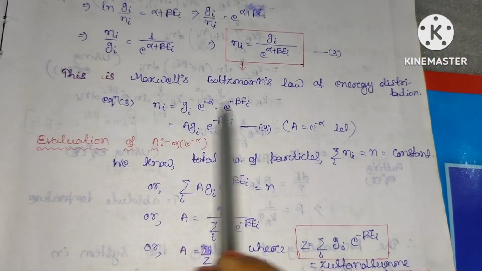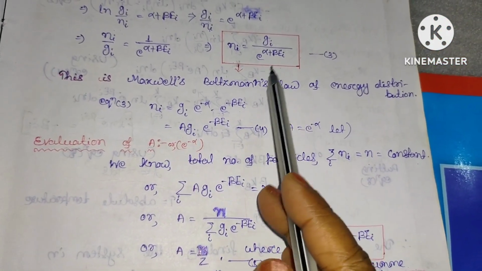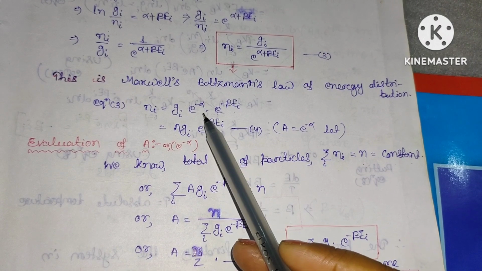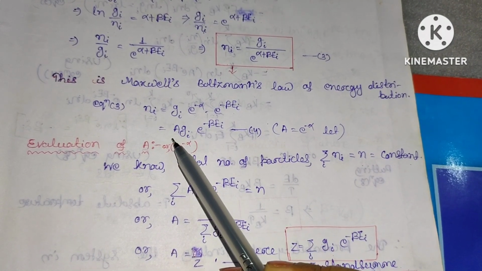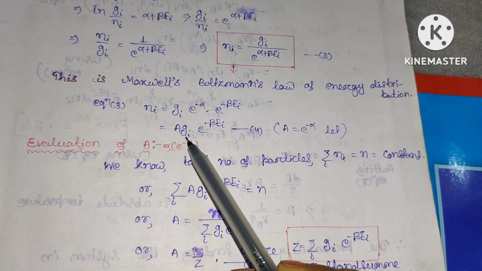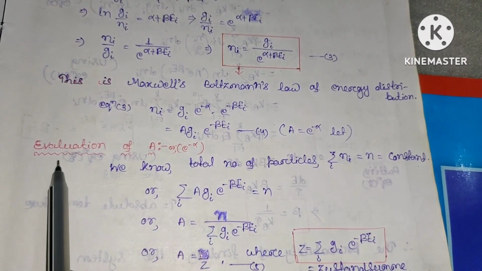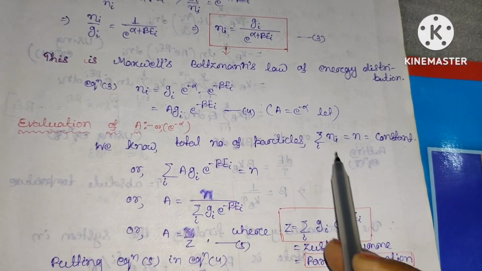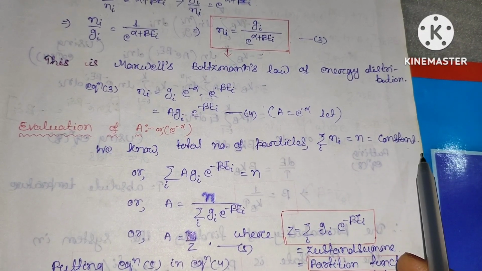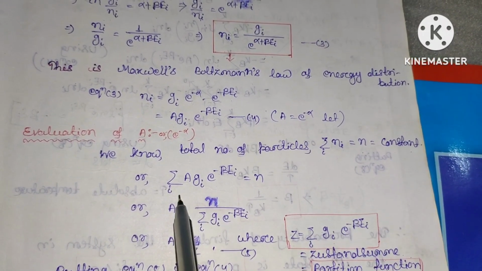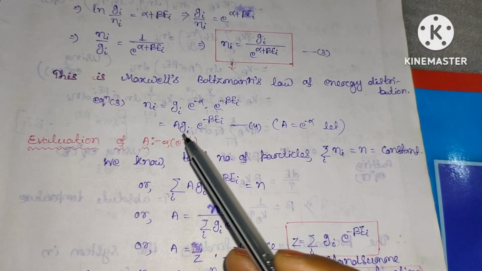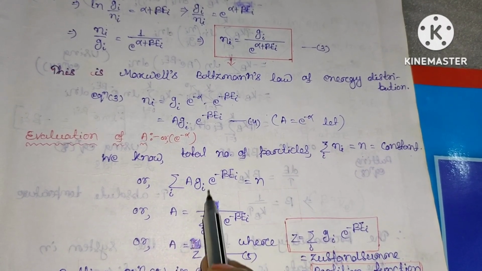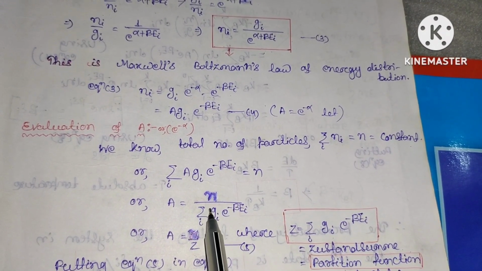So ni will be equal to Gi exponential minus alpha and exponential minus beta Ei. Here you can see that e to the power minus alpha, taking this as constant A, ni will be equal to A Gi exponential minus beta Ei. Now we have to evaluate this e to the power minus alpha, or A. For the total number of particles, we know the sum over ni equals N, which is constant. So here ni is A Gi exponential minus beta Ei, and that is equal to N, or A can be written as N divided by the sum over i of Gi exponential minus beta Ei.